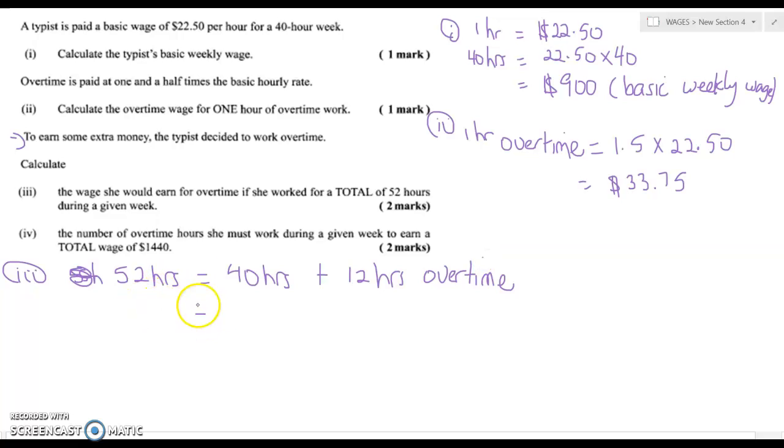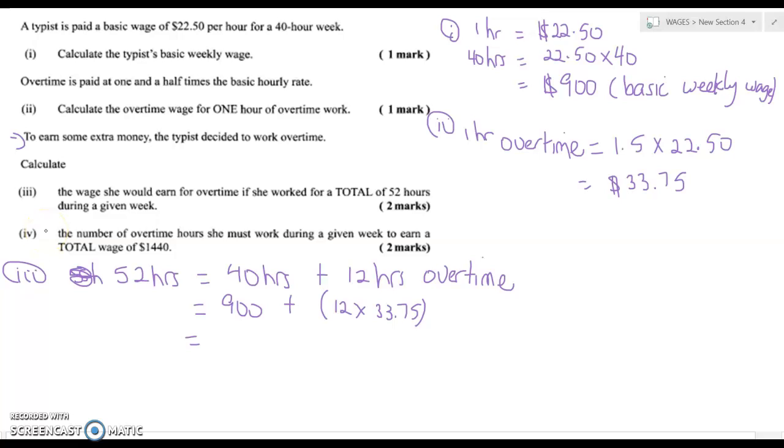So therefore that would be what? For 40 hours she gets $900, and for 12 hours overtime, remember 1 hour is $33.75. So for 12 hours overtime will be 12 times $33.75. Again, you could have worked that out separately.